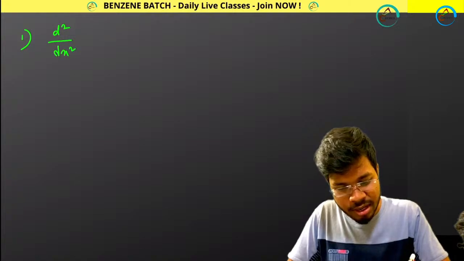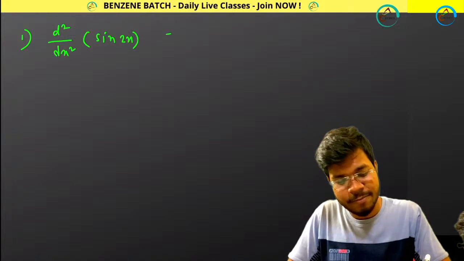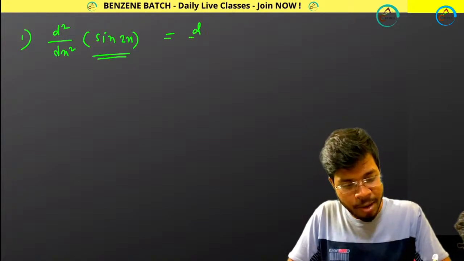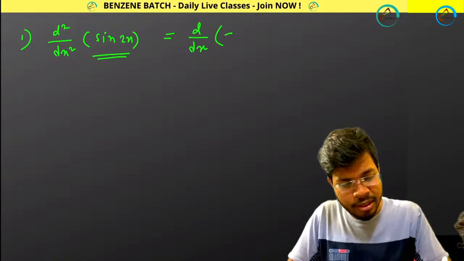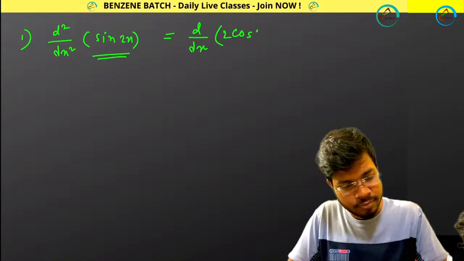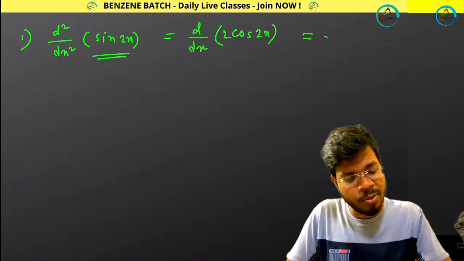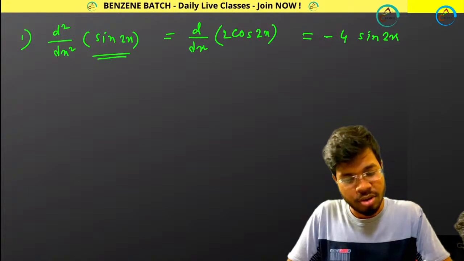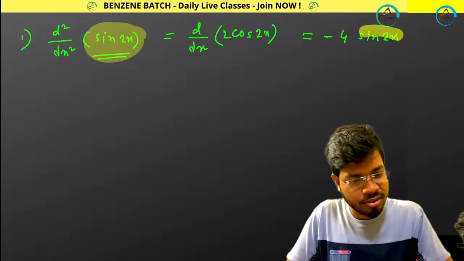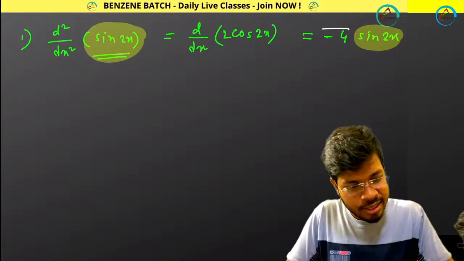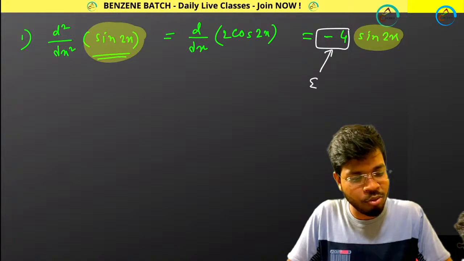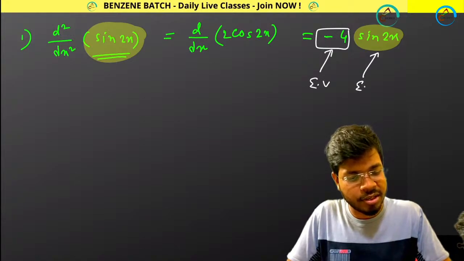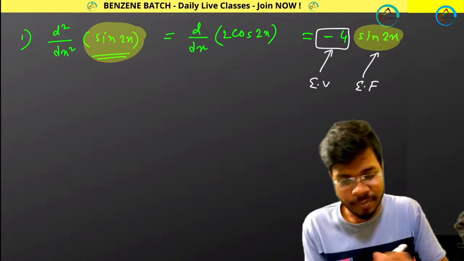So number 1, d square by dx square of sine 2x. You have this function. After the first derivative, you will get 2 cos 2x. After the second derivative, you will get -4 sine 2x. So you are getting back your same function. That means this -4 is your constant, so this will be your eigenvalue. This will be your eigenfunction. Definitely.